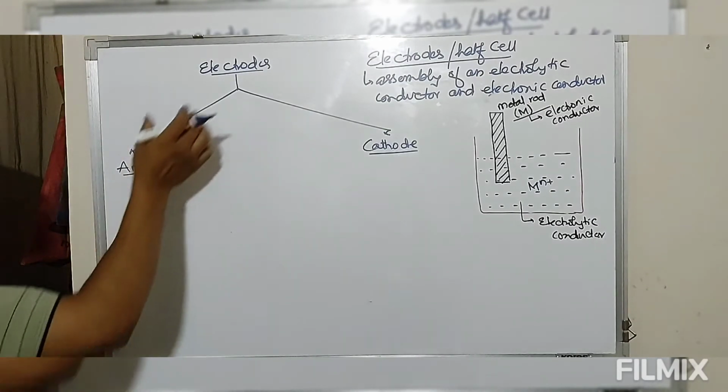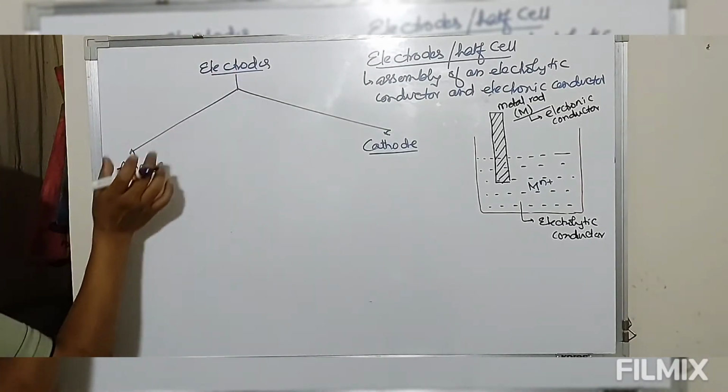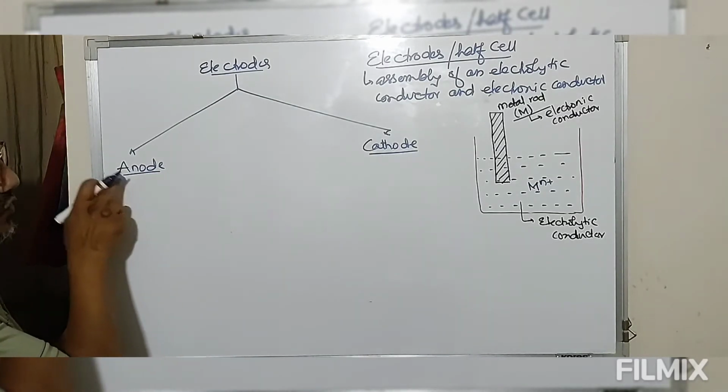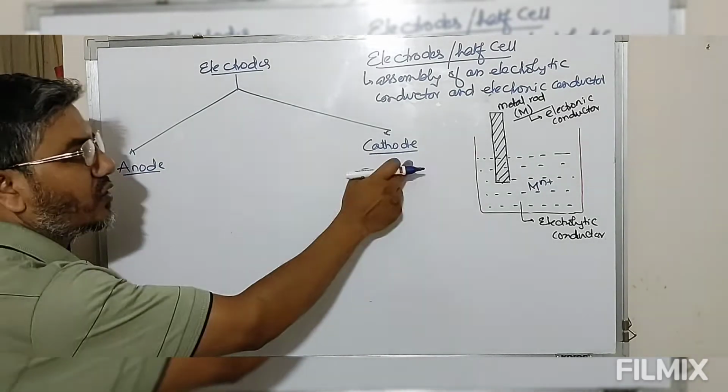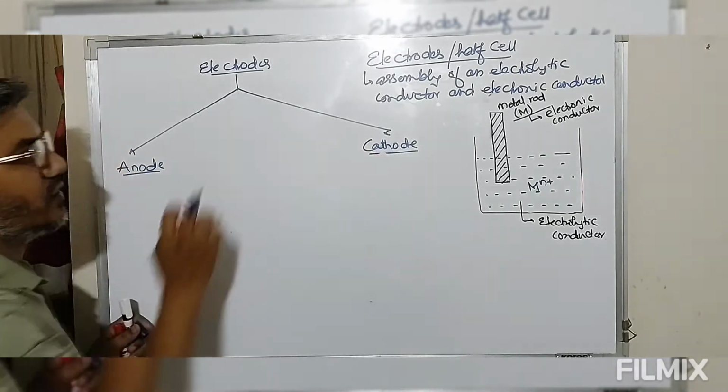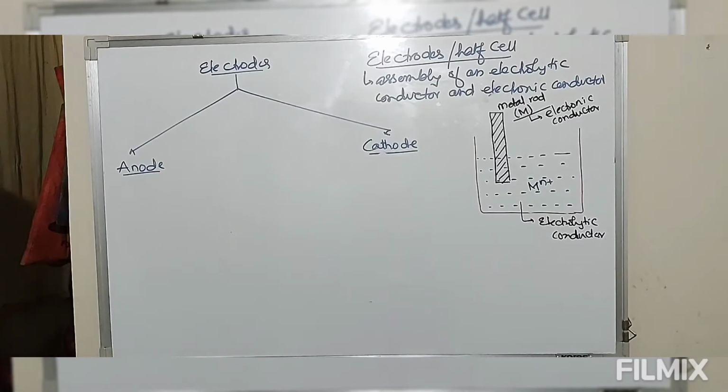So electrodes are of two types, anode and cathode. This anode is one half cell, and the cathode is another half cell. The combination of this anode and cathode gives you a full cell.